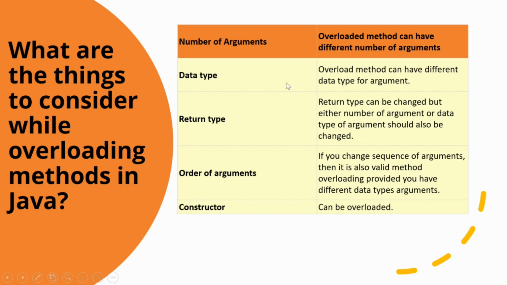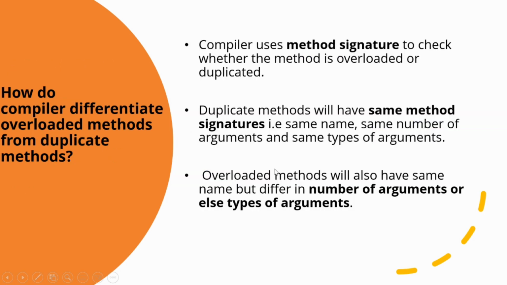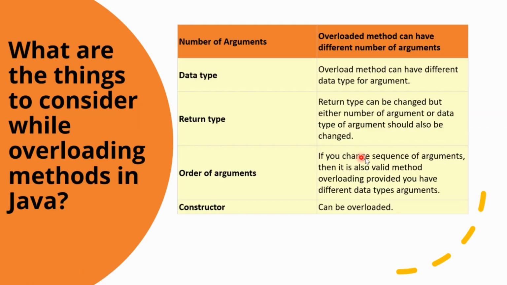According to the data type, the overloaded method can have different data types for arguments. When talking about the return type, it can be changed, but either the number of arguments or the data type of the arguments should also be changed. In regards to order of arguments, if you change the sequence of arguments, then it is also a valid method overloading, provided you have different data type arguments. And a constructor can also be overloaded. So this is one of the favorite interview questions that is asked. So please consider this very important.